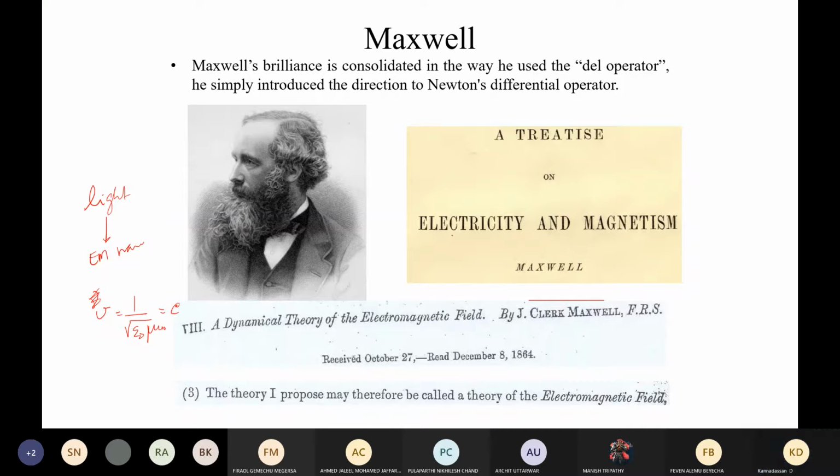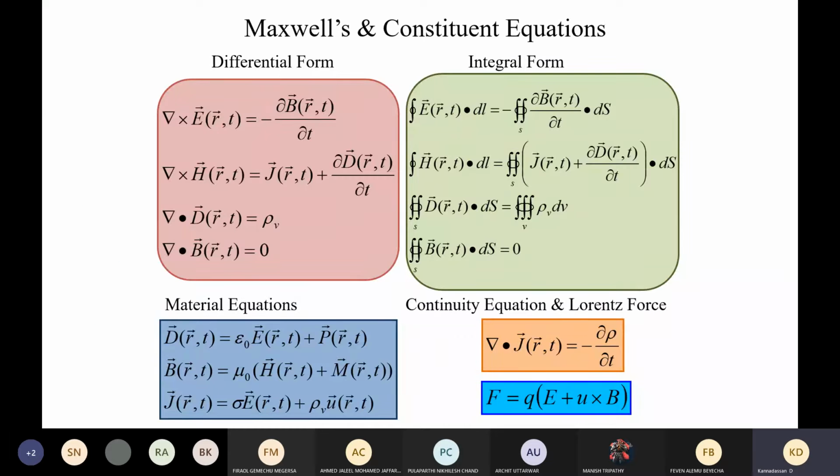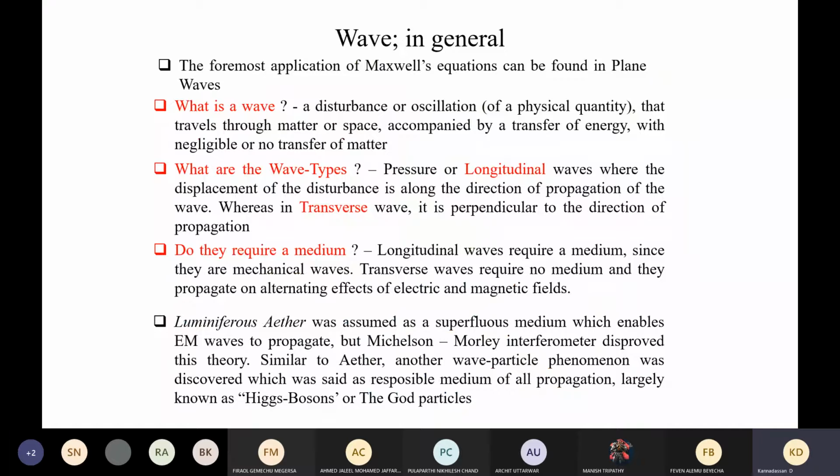We have already discussed Maxwell's equations in various forms, and we will recall them again today. So let's go to the topic, wave propagation.